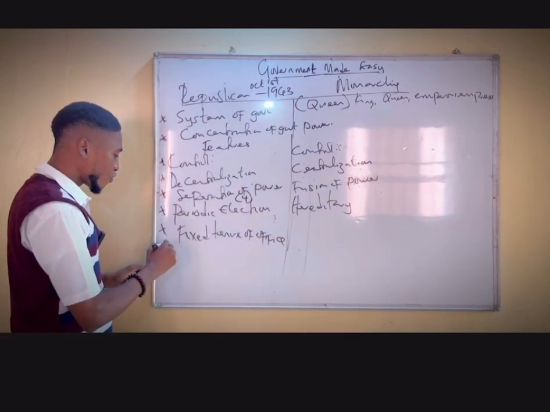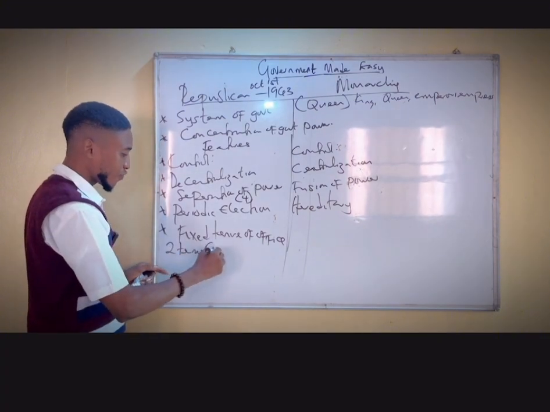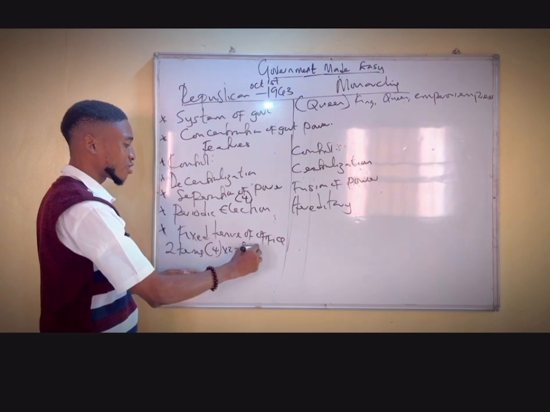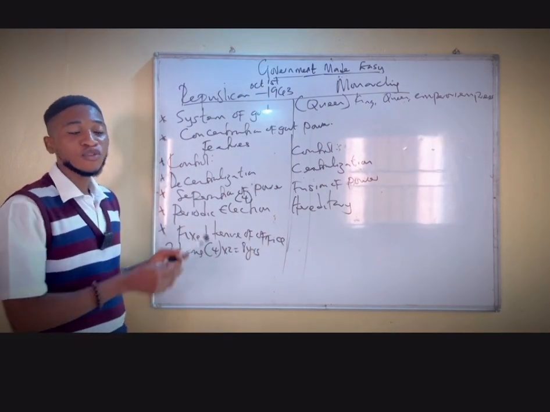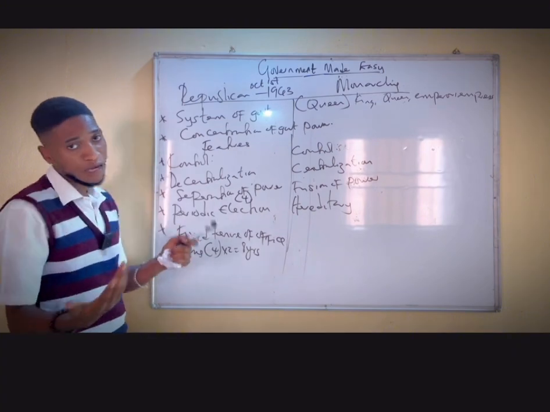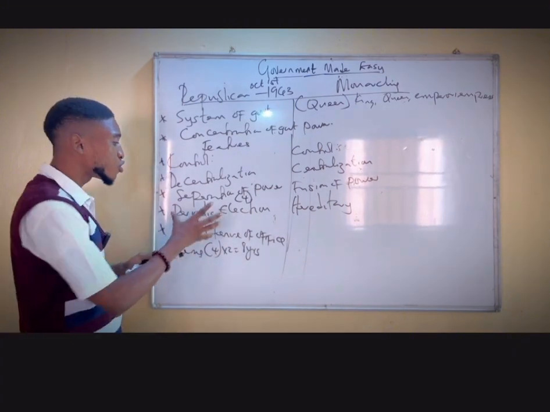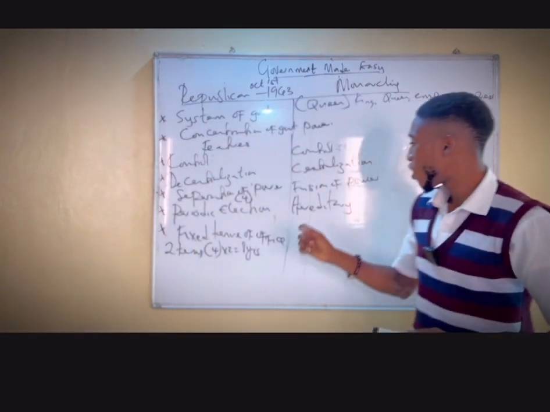He can only go for 2 terms, and 1 term is 4 years. So 4 times 2, you are going to have 8 years. After 8 years, he cannot go again for the post of a president. Perhaps he can contest for other government positions, but not for the post of a president. But here, what do we call it?